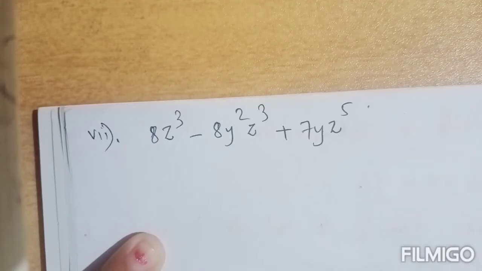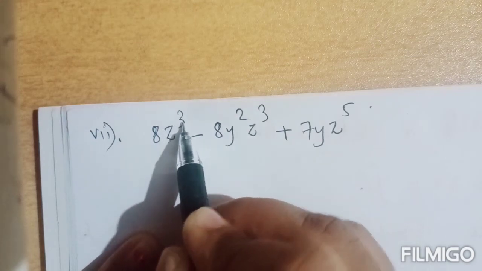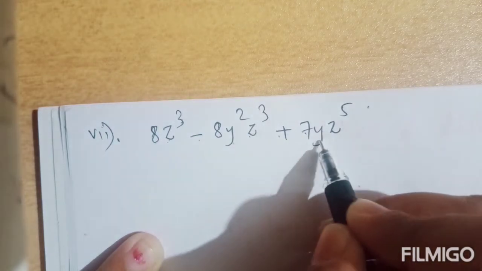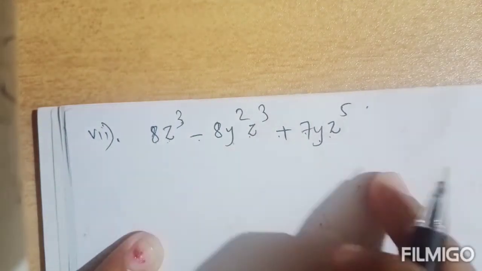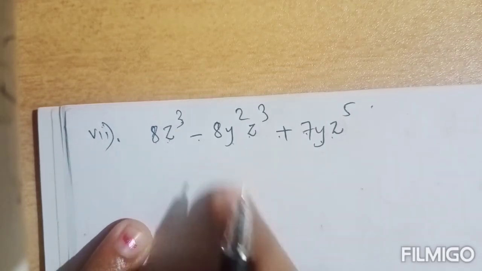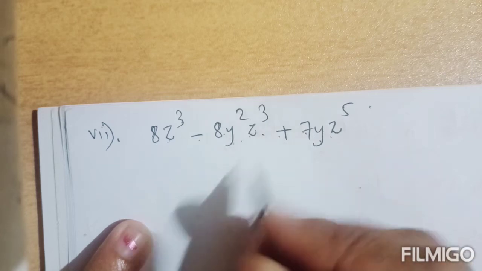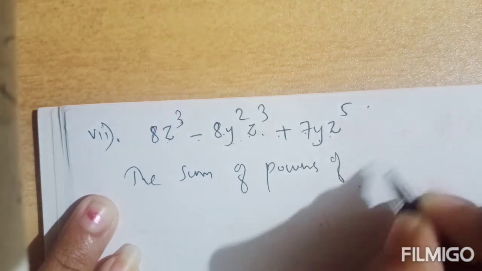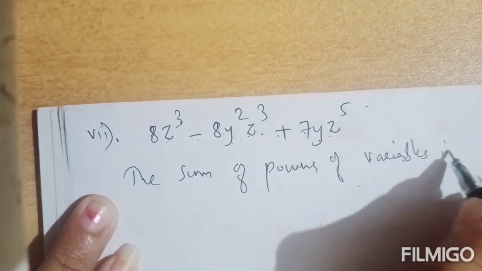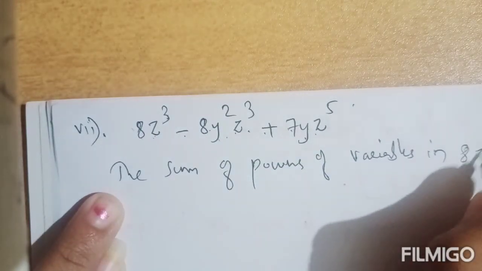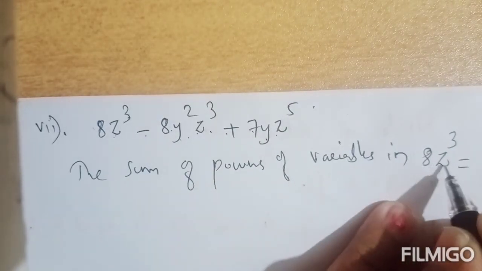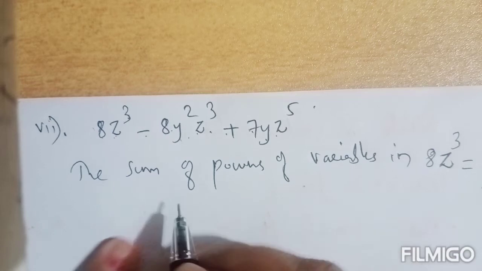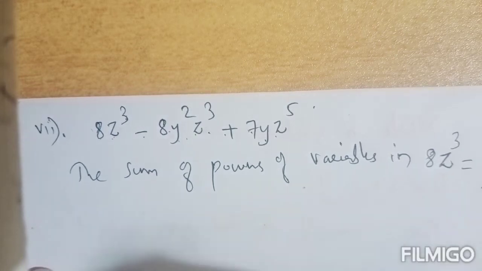Seventh one, 8z cube minus 8y square z cube plus 7yz raised to the power 5. You have to find the degree of this polynomial. This is a polynomial in two variables, y and z. We have to take the sum of powers of variables in each term. Let us take the first term, 8z cube. In this only one variable is coming, z. Its power is 3. So the sum of powers of variables will be 3.